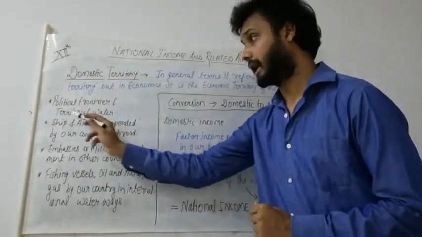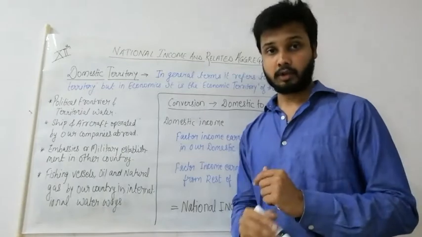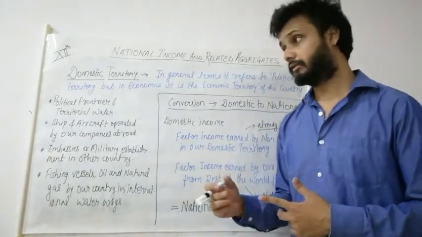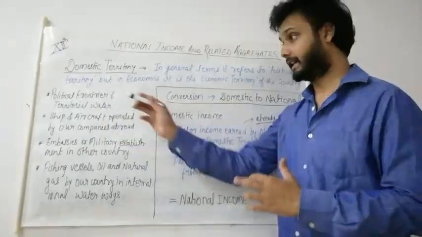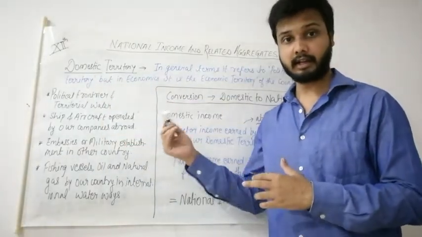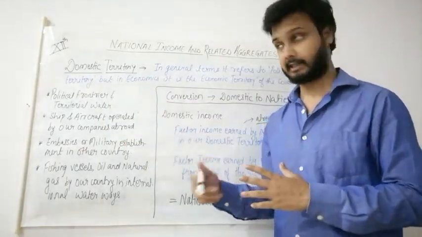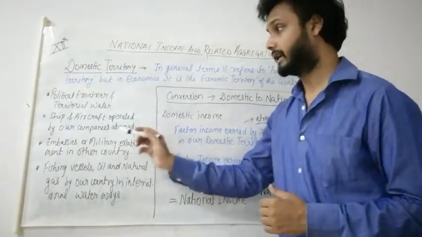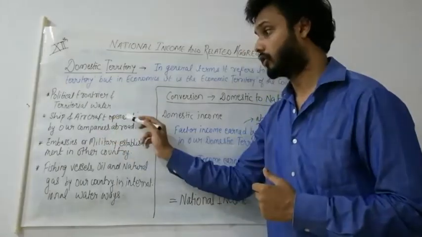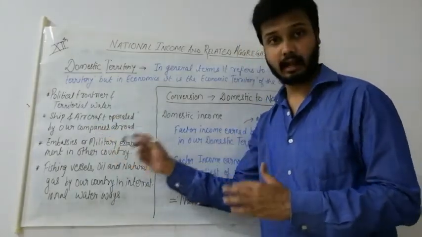Political frontier and territorial water. So normally till where we are having our political frontier, political boundaries, and the area in sea where we are having our political rights, that will be included in our domestic territory. Second, ships and aircraft operated by our companies abroad.